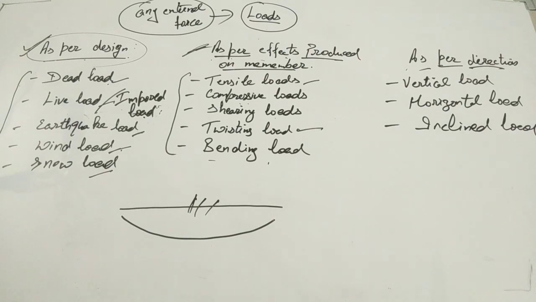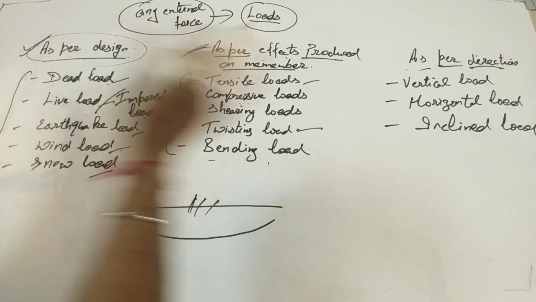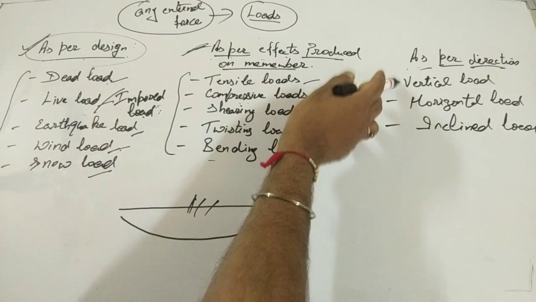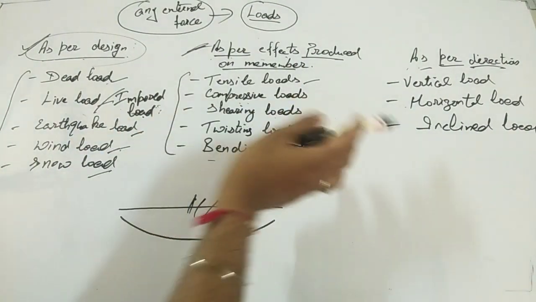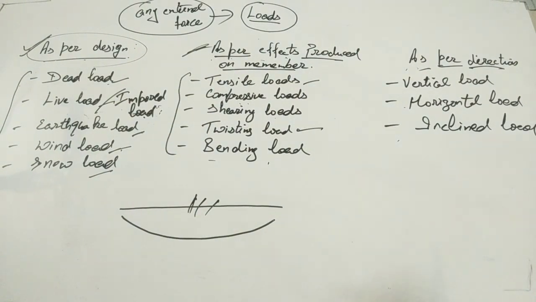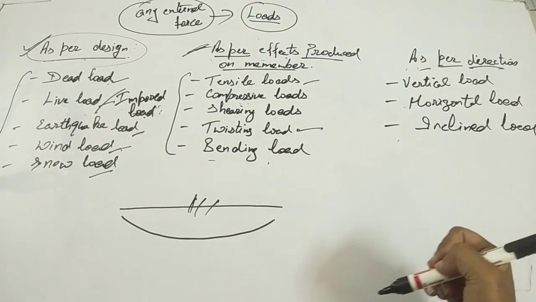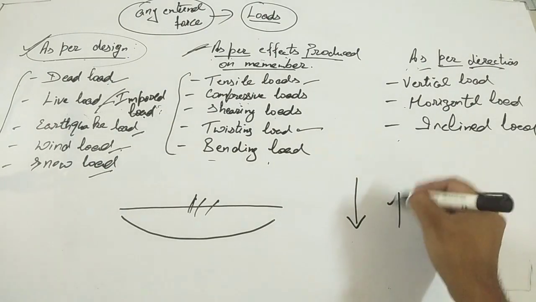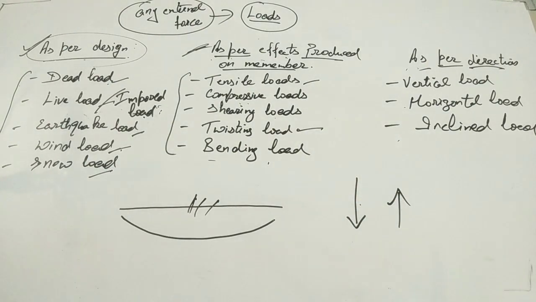Next, the third category of loads is as per the direction. As per the direction, there are a total of 3 types of loads. First one, vertical load; next is horizontal load; and third one is inclined load. First, vertical load. The meaning of vertical load is maybe downward, maybe upward. So these are the vertical loads, parallel to the y-axis.